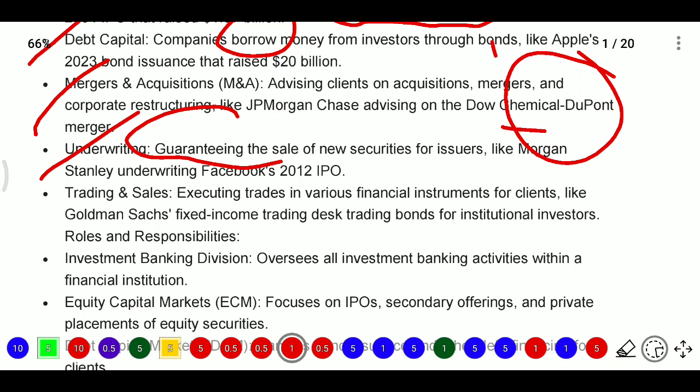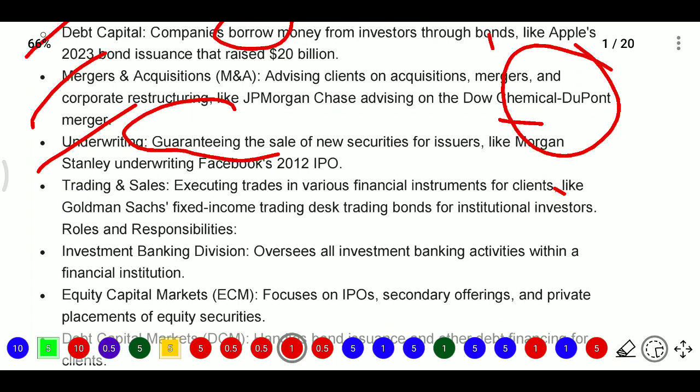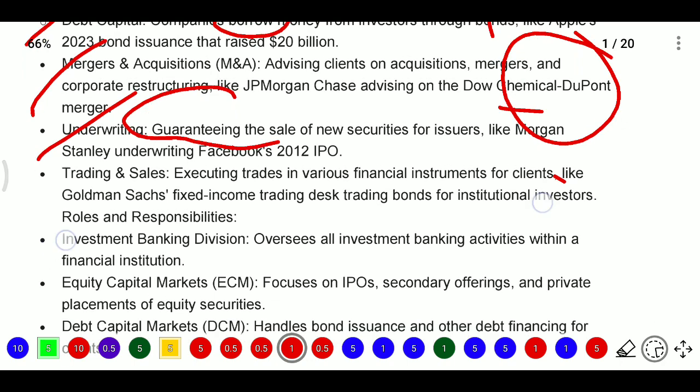For example, Morgan Stanley underwrote Facebook's IPO in 2012. When the required subscriptions were not there, Morgan Stanley took the underwriting. That means the investment banker will purchase the shares as required by the regulatory norms, and that person will get underwriting commissions.